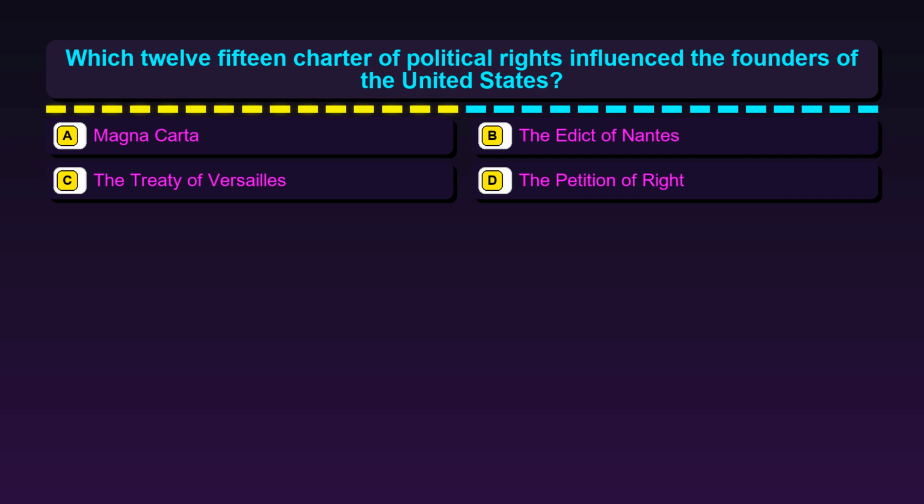Option A. Magna Carta. Option B. The Edict of Nantes. Option C. The Treaty of Versailles. Option D. The Petition of Right.